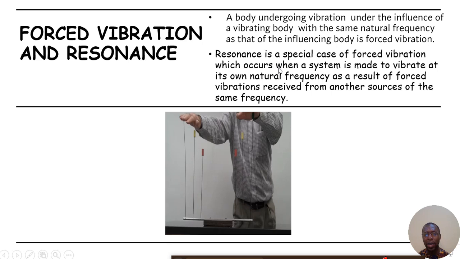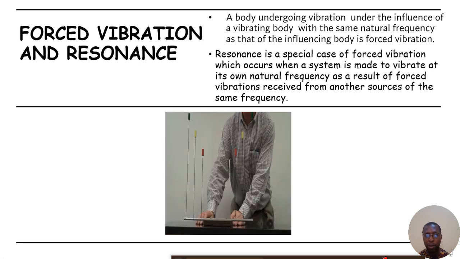Now, resonance is a special case whereby we reach a point where the one on the left hand side of this man will keep vibrating even when the one on the right hand side stops vibrating. At that point we say that it is at resonance. So it's a special case of force vibration which occurs when the system is made to vibrate at its own natural frequency as a result of force vibration received from another source of the same frequency. So that is just the concept of force vibration and resonance.